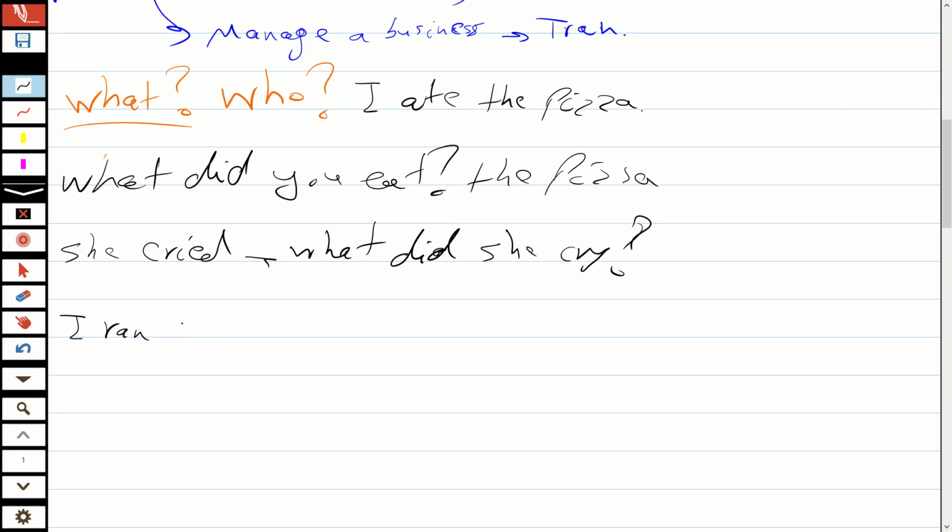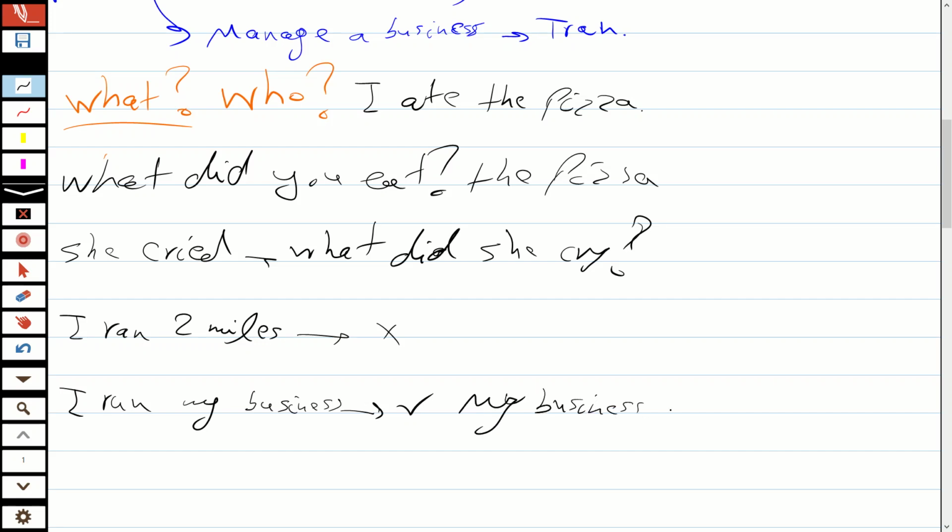But like this, about run. I ran 2 miles. I run my business. We cannot make this passive, but we can make this passive. My business is run by me, because run, ran, run. The past participle form, the third form of run is run. So my business is run by me. But we cannot say 2 miles is run by me. It doesn't make sense.